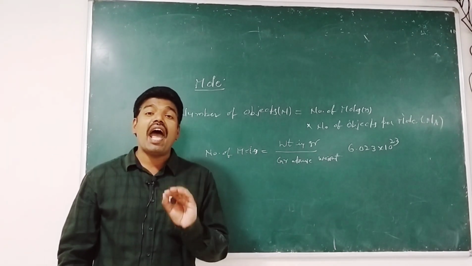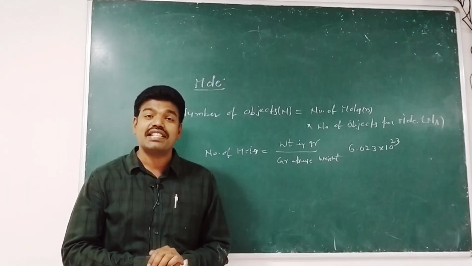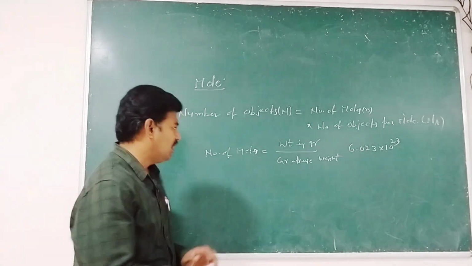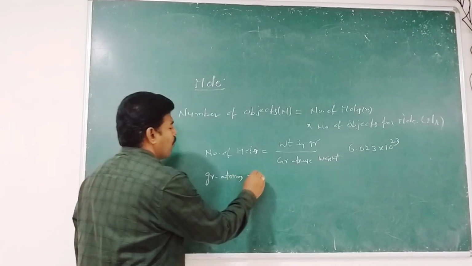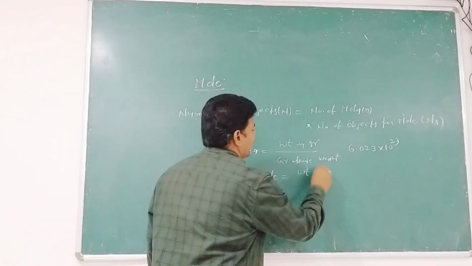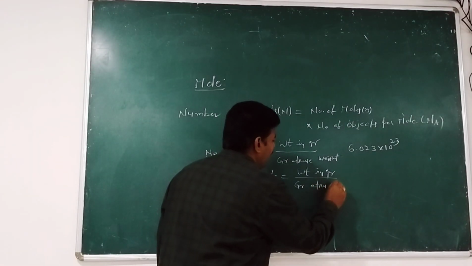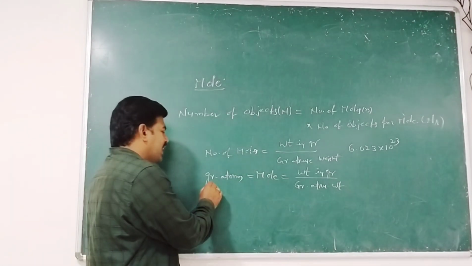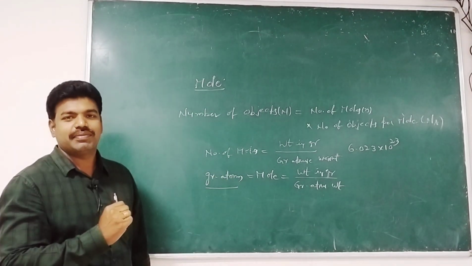Another term, gram atom, is used specifically for elements, which is just equivalent to 1 mole of atoms of that element. Therefore, gram atom is equal to mole is equal to weight in grams by gram atomic weight. Here the term gram atom is confined to elements.